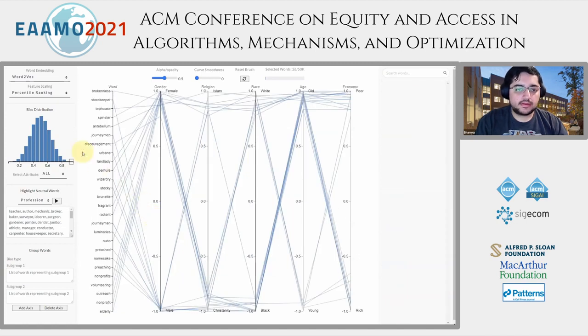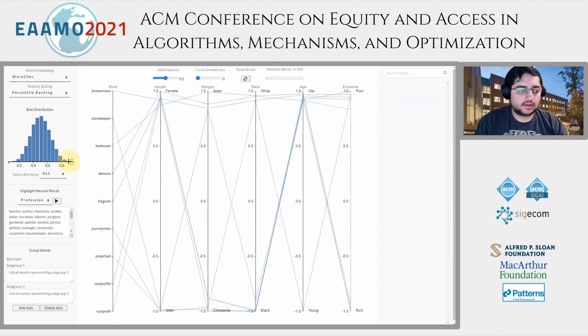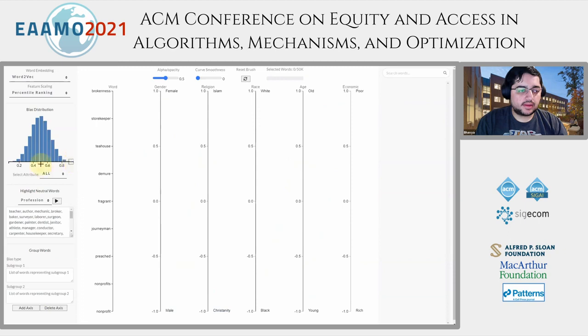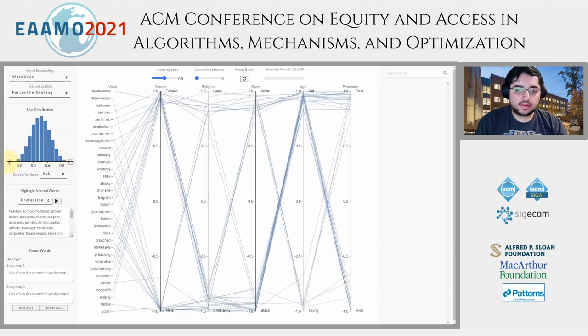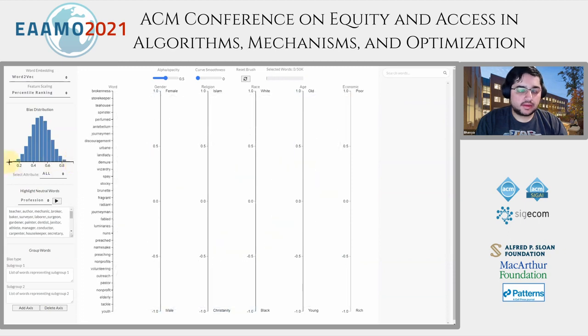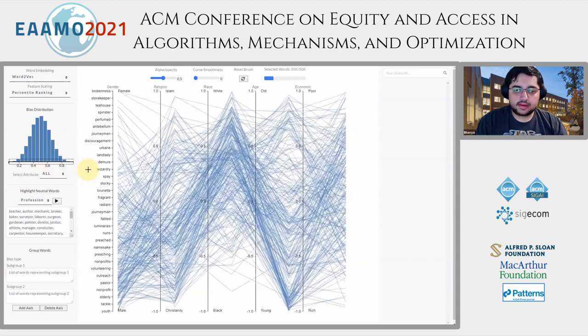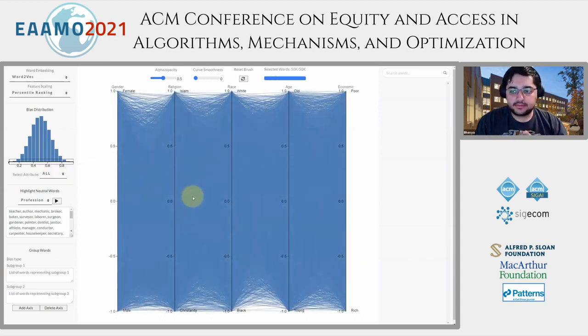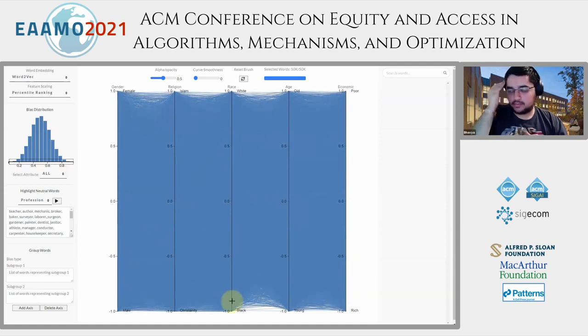Now let's say we want to visualize the different sets of words. So what we can do is go over here on this histogram and select different words by brushing over the x-axis here. We can even go on and select all the words that are there in this tool. And now let's say we want to figure out which words are associated with the intersectional group black, young, poor. We can simply go over their respective ends and brush over these subgroups.